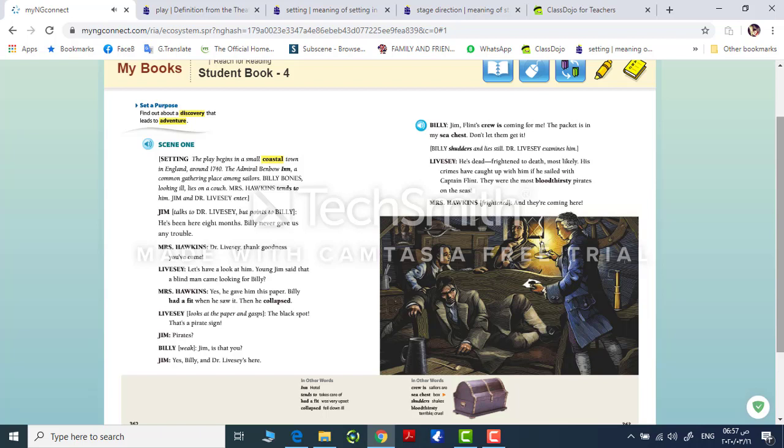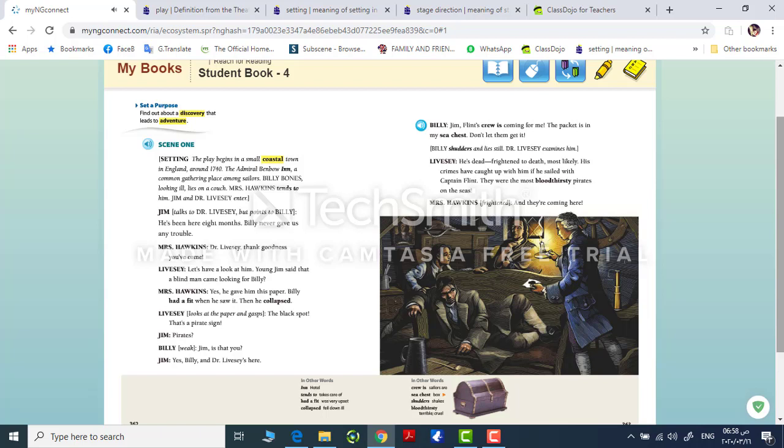Jim talks to Dr. Livesey, but points to Billy. He's been here 8 months. Billy never gave us any trouble. Mrs. Hawkins. Dr. Livesey, thank goodness you've come. Livesey. Let's have a look at him. Young Jim said that a blind man came looking for Billy. Mrs. Hawkins. Yes, he gave him this paper. Billy had a fit when he saw it. Then he collapsed. Livesey looks at the paper and gasps. The black spot. That's a pirate sign.